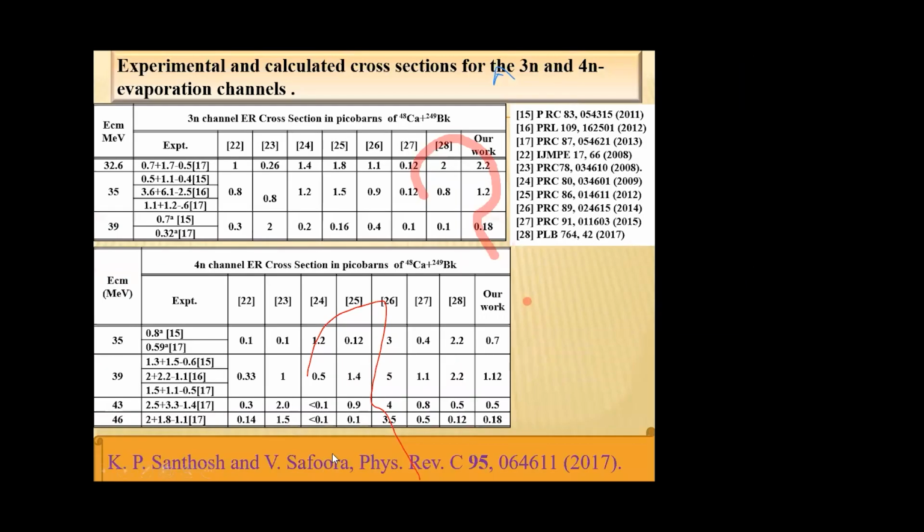This is the comparison of experimental value with our prediction for the 48 calcium induced reaction in the 3N channel, and the second table represents the 4N channel. Here, our work is given in the last column. Experimental value is given in the second column. From the table, we can see that our prediction agrees with the experimental value, for both the 3N channel and 4N channel.